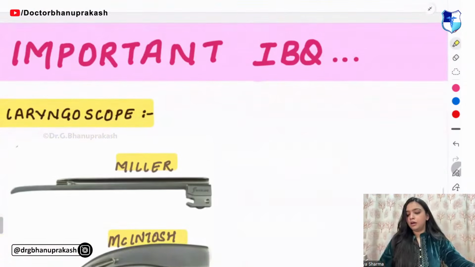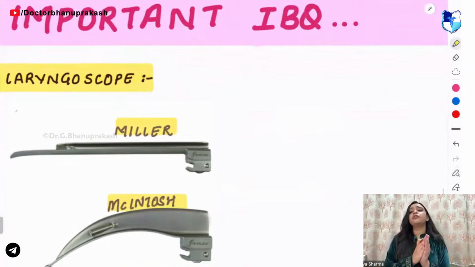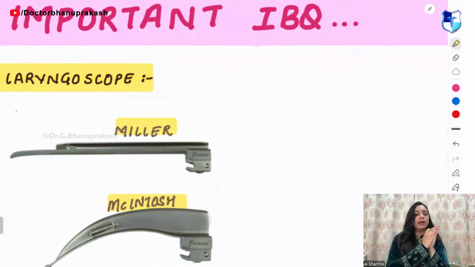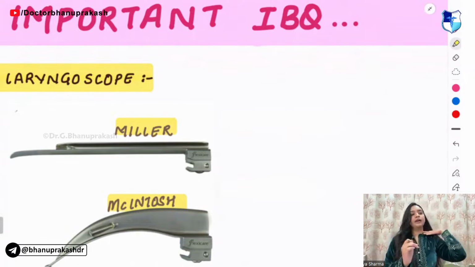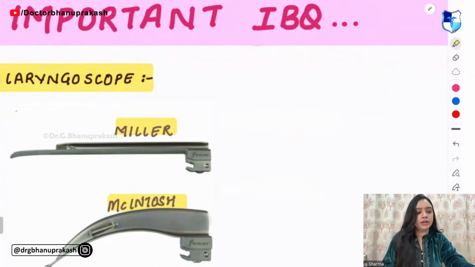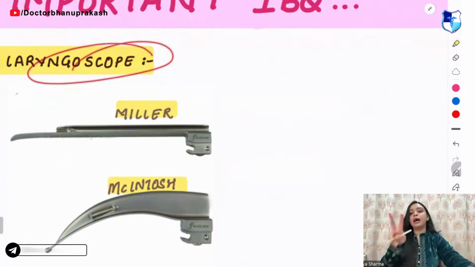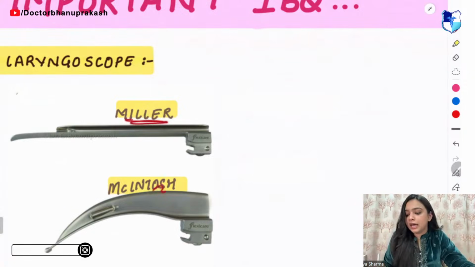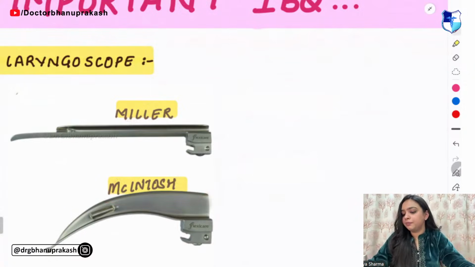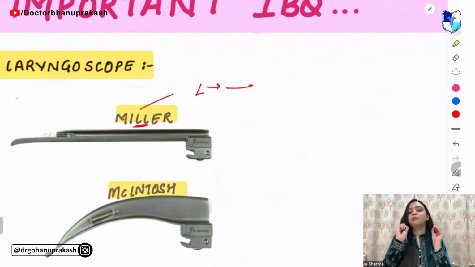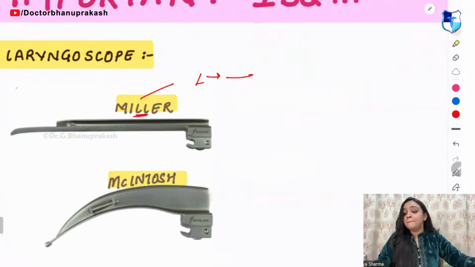Very good, guys. Now, these are some of your important IBQs, image-based questions that can be asked. They mainly ask you to identify the instrument or identify the figure. So, the first thing that you have is laryngoscopes. In laryngoscopes, you have two types, Miller and Macintosh. How will you identify? Miller has L in its spelling. L का मतलब straight. So Miller is like a straight line.